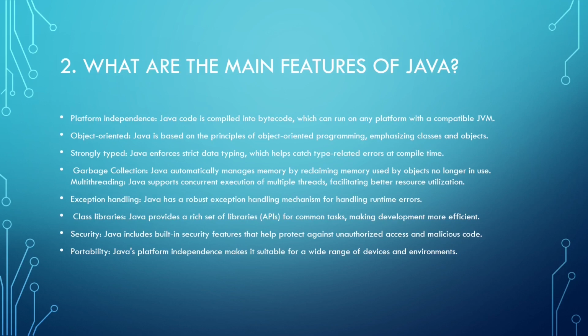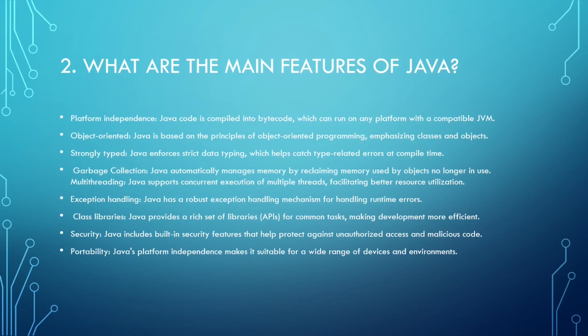Garbage collection. Java automatically manages the memory by reclaiming memory used by objects no longer in use. Multithreading. Java supports concurrent execution of multiple threads, facilitating better resource utilization. Exception handling. Java has a robust mechanism for handling runtime errors.